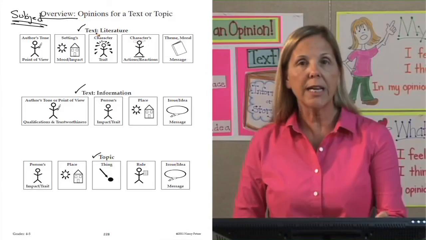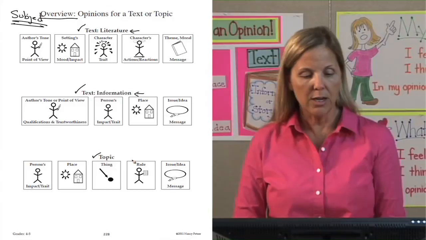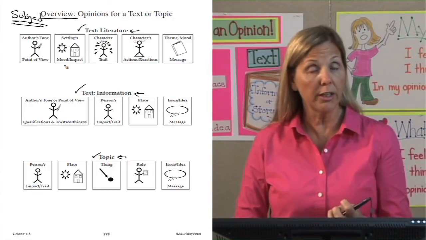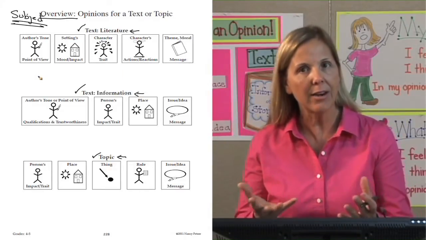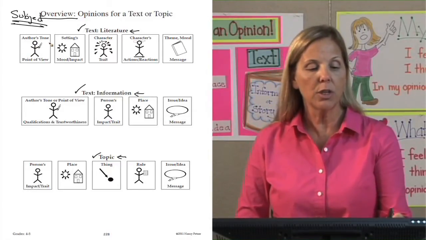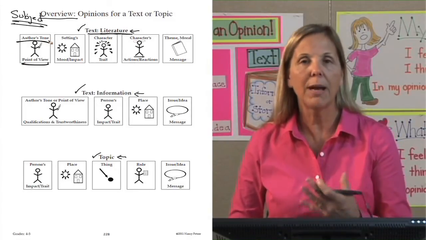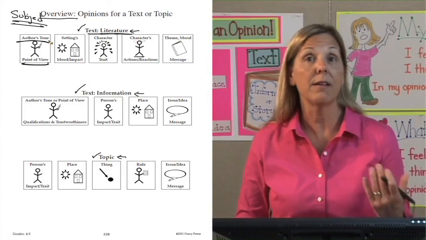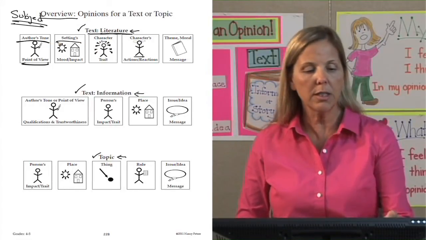When you have an opinion about text, it could be under literature or information. And here's our topic down below. If I was reading literature, narrative, poem, or drama under our literature umbrella, what could I have an opinion about when I'm reading that narrative, poem, or drama? I could have an opinion about the author's tone or point of view. The tone is the author's attitude about the subject in the story. Are they serious? Are they being sarcastic? Are they funny?